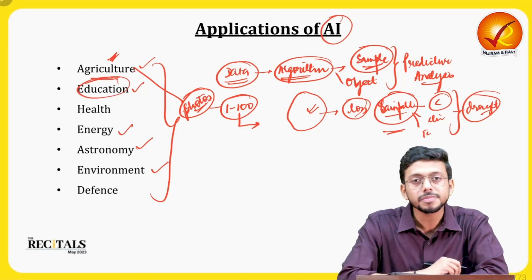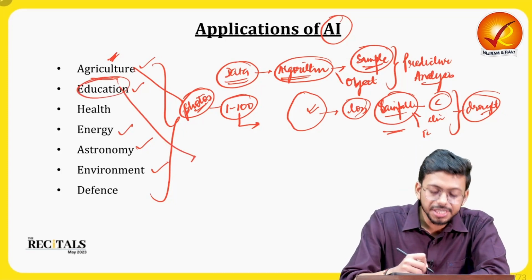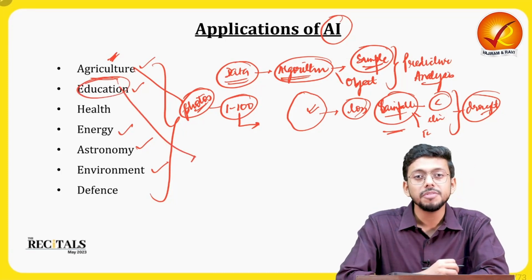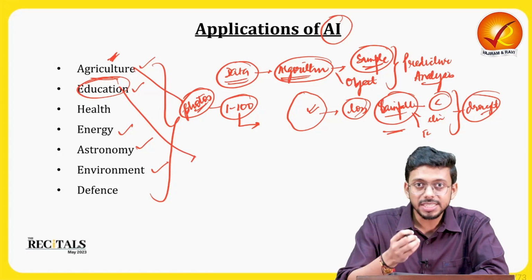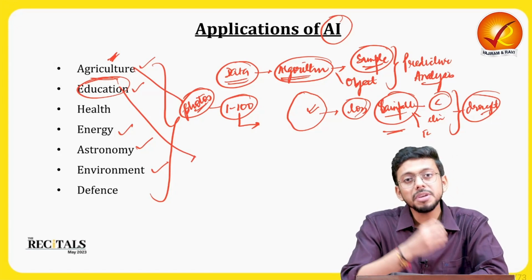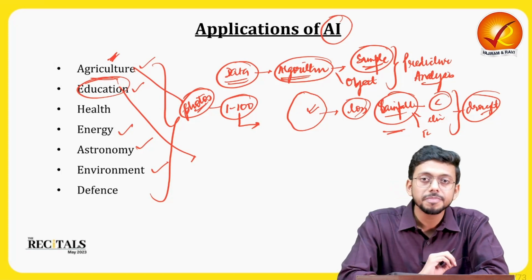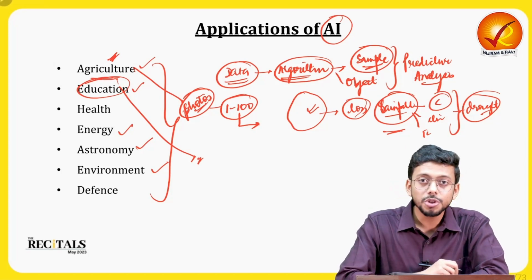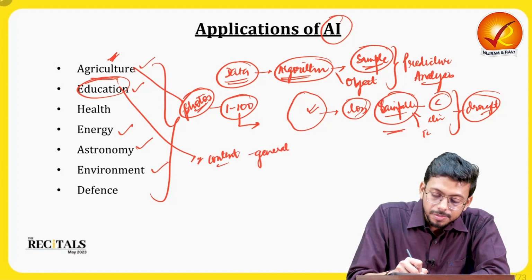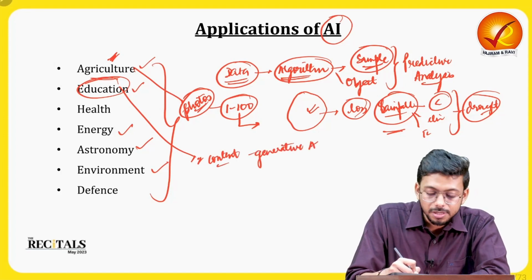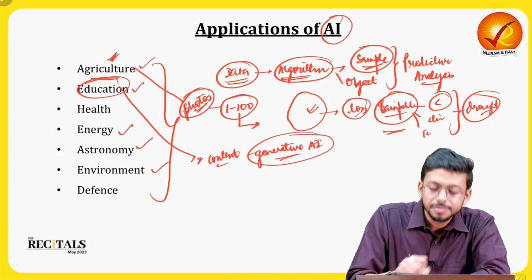Similarly in education, we can feed the data with the scores of the individual. We can feed the data that this particular person, based on these tests, is weak in these areas. Can you tell me what other areas he can be weak on? All these things can be done. Or artificial intelligence can be used to generate content also. That is known as generative AI. For example, ChatGPT or Bard, right? Generative AI is there.